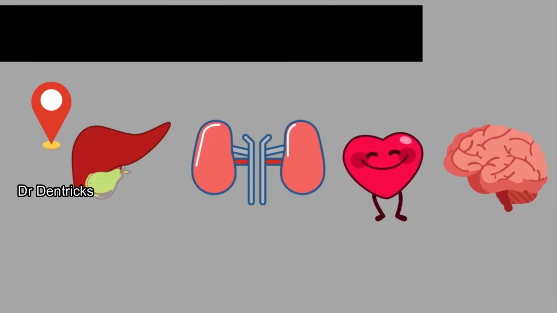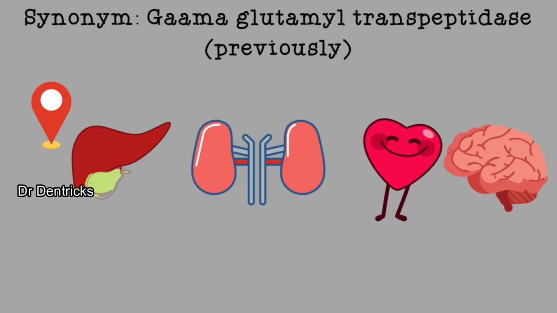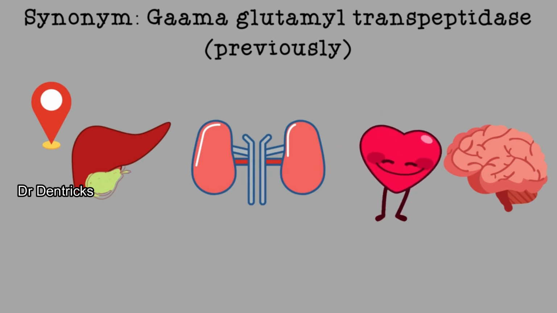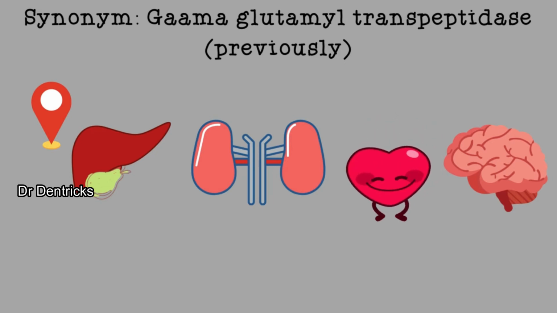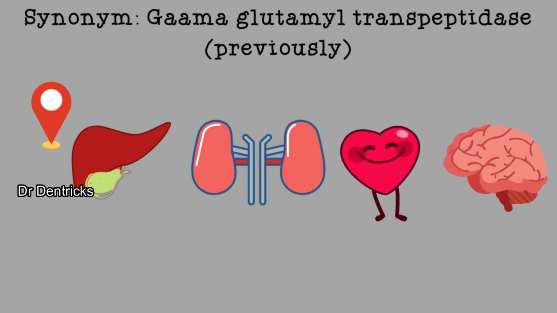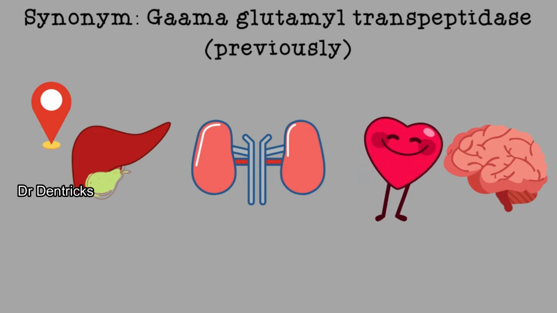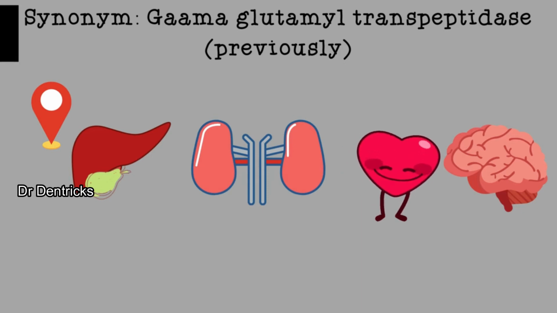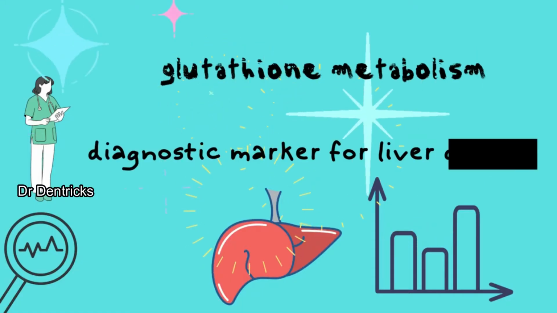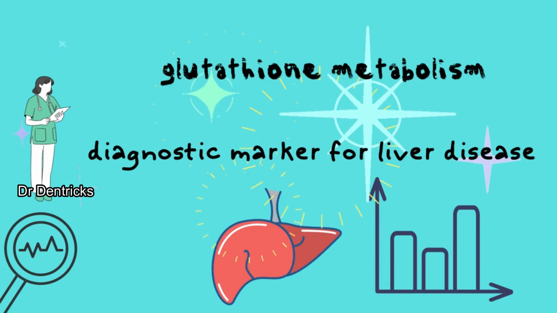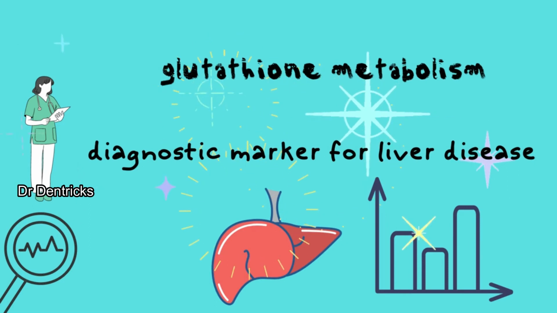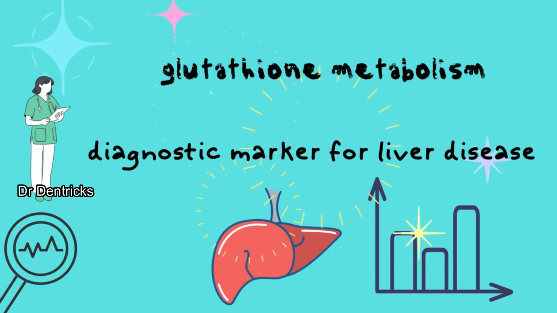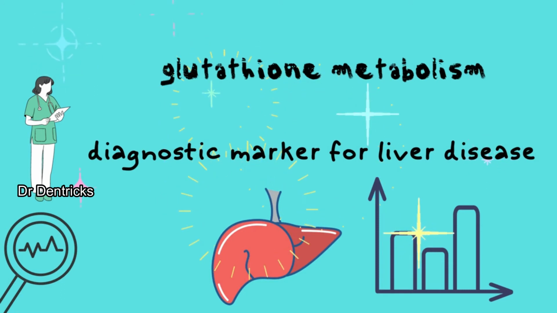Gamma glutamyl transferase, which in olden days they used to call gamma glutamyl transpeptidase, is an enzyme present in the liver as well as in organs like the kidneys, heart and brain. Predominantly it is more concentrated in the liver and gallbladder. It has prime importance in glutathione metabolism, during the transfer of gamma glutamyl groups to amino acids. So it has a prime role in the metabolism of particular drugs in the liver.